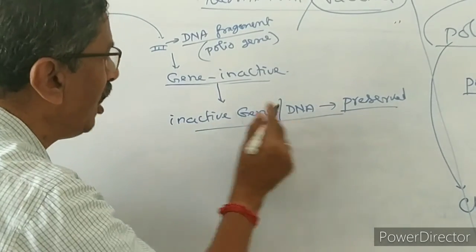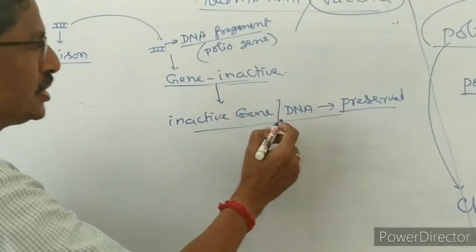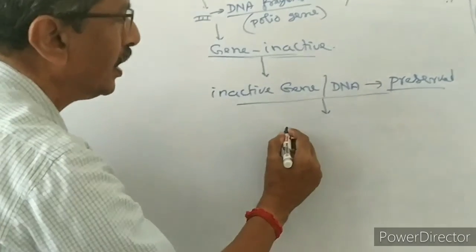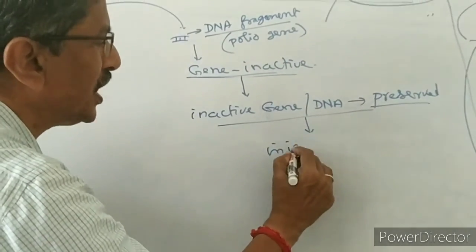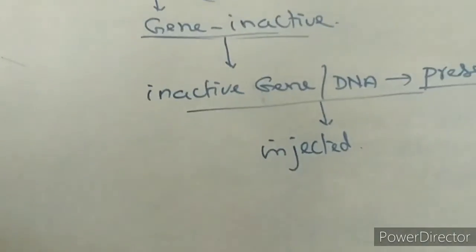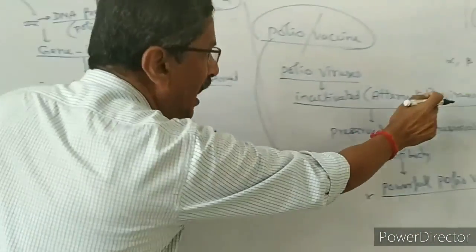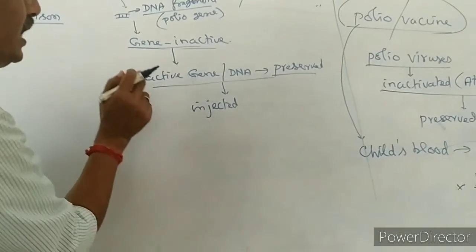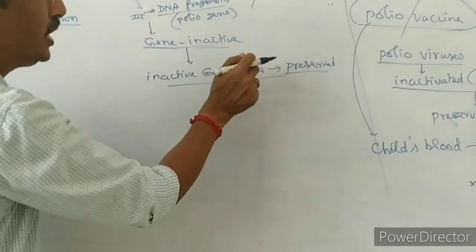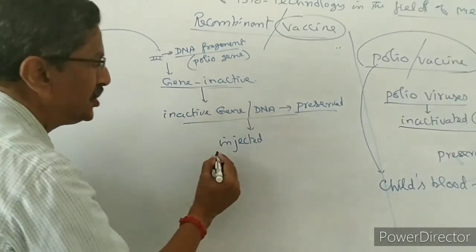Now this DNA of the inactive gene is injected into the child's body. Not the whole inactive virus, but instead of inactive viruses, we are taking the inactive gene or inactive DNA fragment that is preserved and injected.